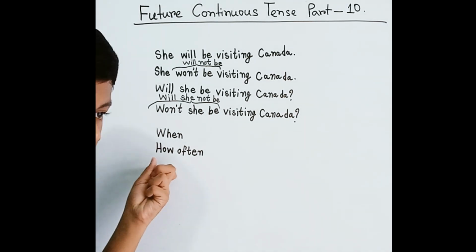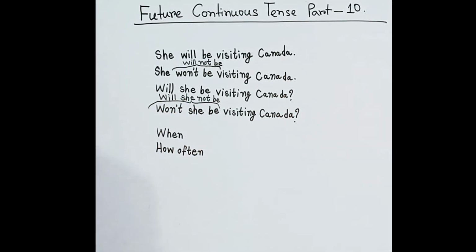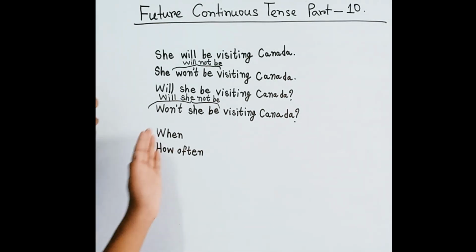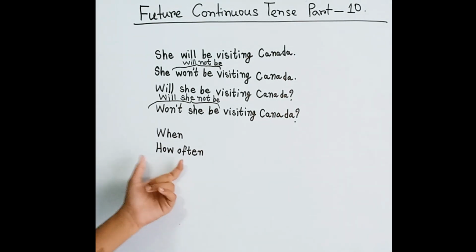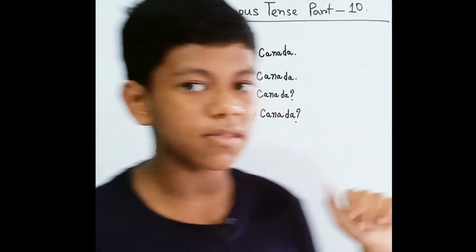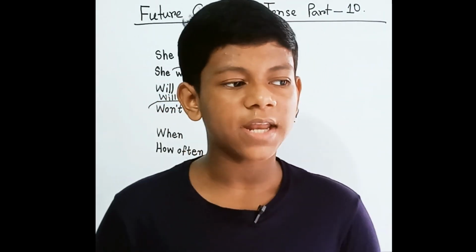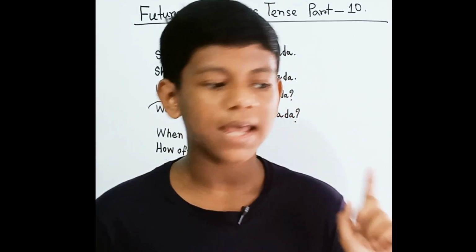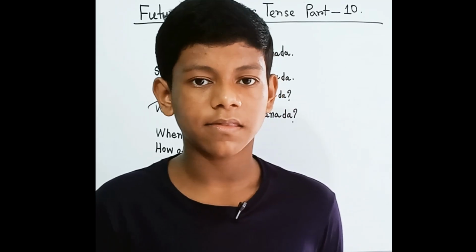We can also say with how often: how often will she be visiting Canada, how often will she not be visiting Canada, how often won't she be visiting Canada, and more. There are many kinds of WH questions. If you study this in the book, then you can get it. So here we have already ended one tense, that is future continuous tense, like other tenses.